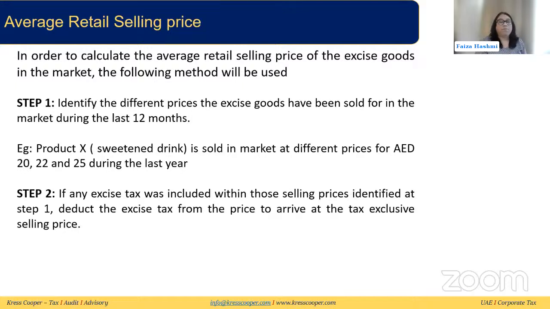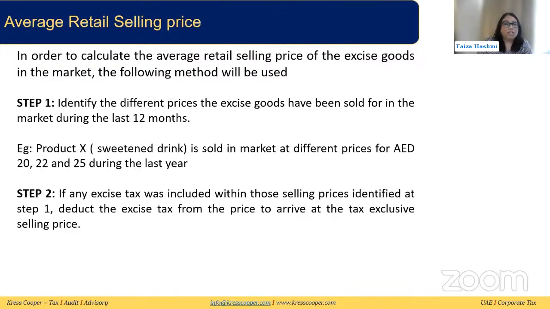So let's take an example, product X. It's a sweetened drink. It is sold in the market at different prices. For example, at one of the retailers it is sold at AED 20, at another place it is sold at AED 22, and at another place it is sold at AED 25. So let's assume that these are the three prices at which the product was sold in the last year.